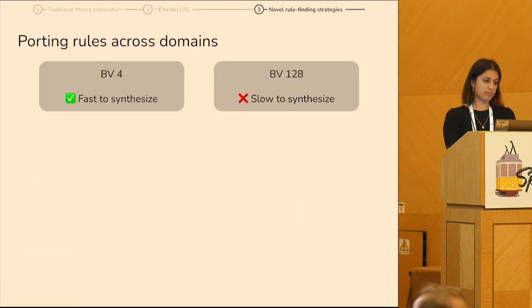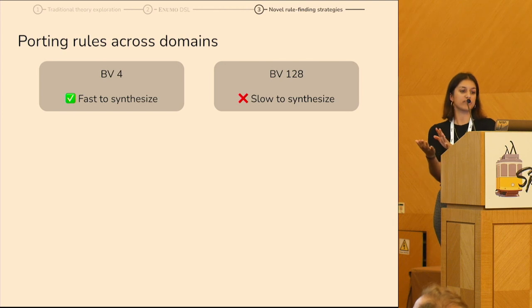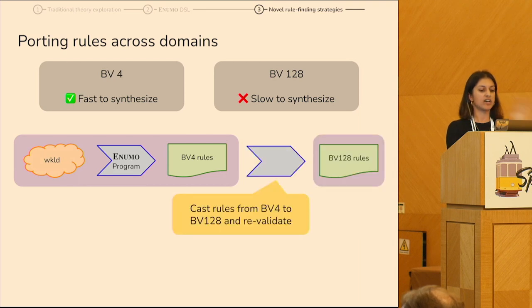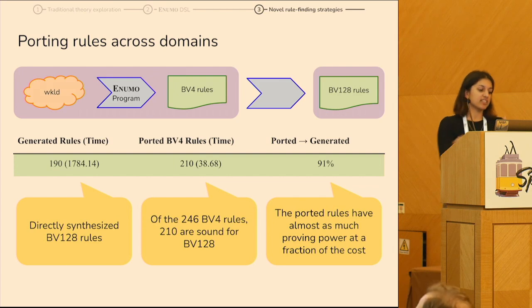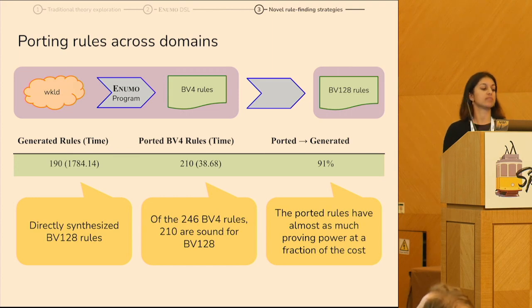Last thing I'll talk about is porting rules across domains. So for BV4, it's pretty fast and easy to synthesize rules, while for larger bit vectors, it's quite a bit slower. So what we did is we wrote an Anumo program that can synthesize rules for BV4, and then we cast and revalidate those for BV128. And basically, we find that the ported rules have almost as much proving power at a fraction of the cost compared to directly synthesizing for the domain.